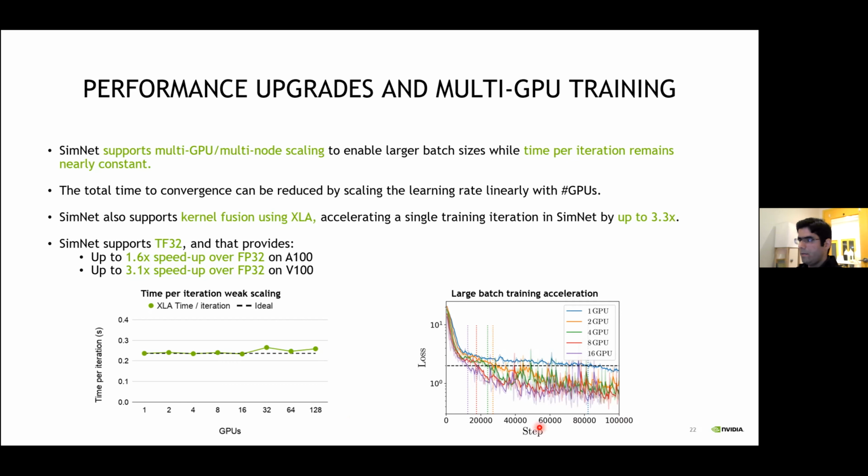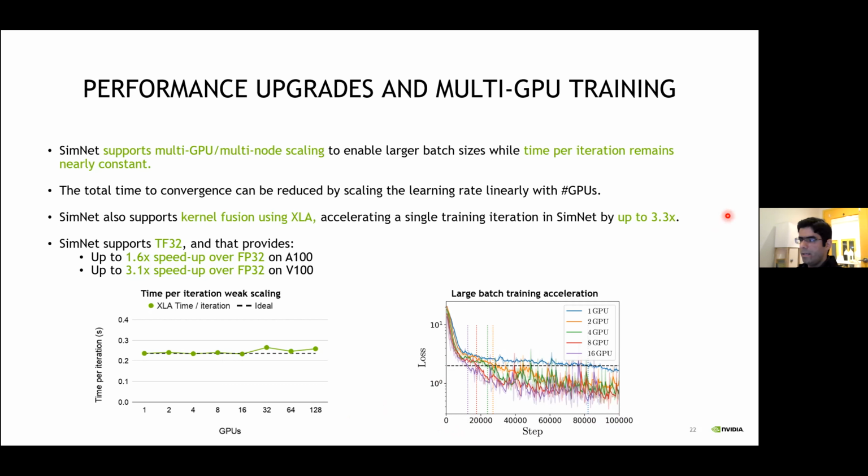And the figure here on the right shows the results for large batch training acceleration on A100 GPUs using learning rate scaling. To achieve a certain loss value, it takes about 82K iterations on a single GPU, while it takes only about 18K iterations on 8 GPUs.